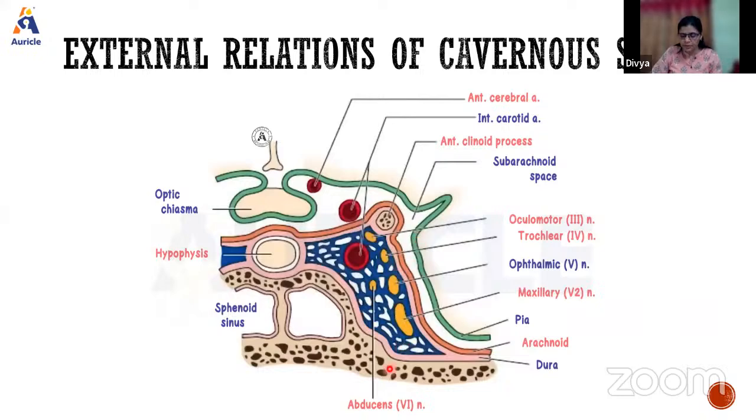Then you will see the uncus, the uncus of the temporal lobe, that is the curvature of the temporal lobe, and that portion will be in relation to this lateral part. Above, if you see, there will be the optic chiasma. The internal carotid artery is there, which forms a kind of bending, which we call the carotid siphon. So these are the structures in relation to the cavernous sinus.